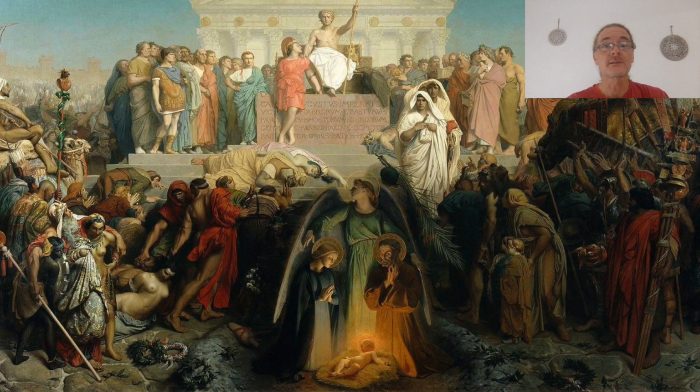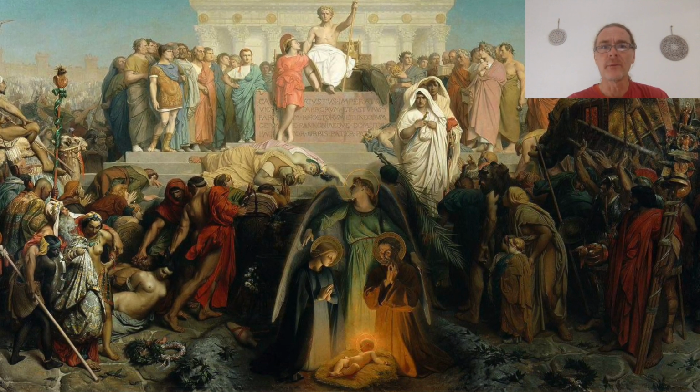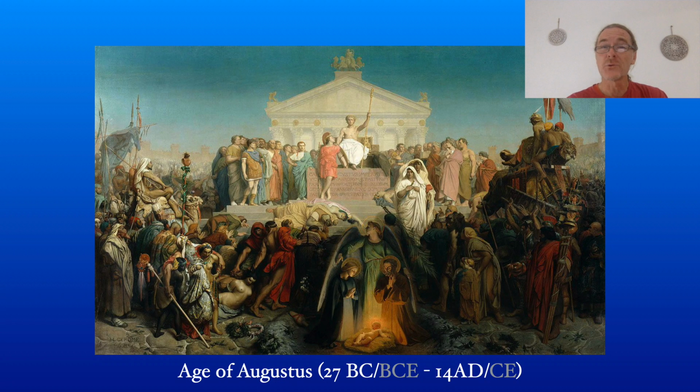As great as Augustus was as an emperor, we remember him as being the ruler of Rome from 27 BC to AD 14, or 14 AD. Some people prefer to write 27 BCE instead of BC, and 14 CE instead of 14 AD. But the whole point of choosing those years is that they mark the birth of Jesus and the beginning of the time when Christianity became the most important religion in the world.